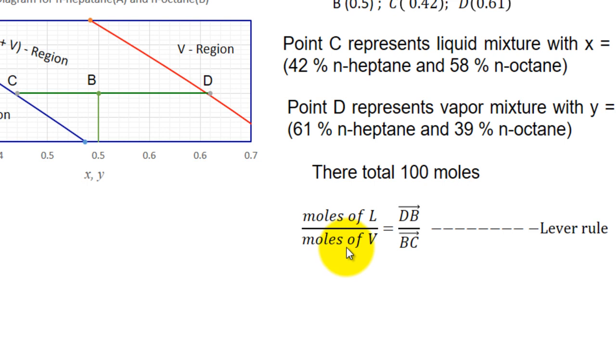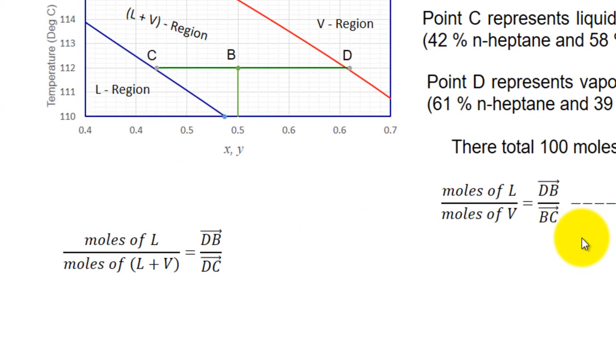When you write moles of vapor in the denominator, you have to write a line segment which does not touch this vapor region, and that is BC because the vapor region is here. This is called lever rule. Now, if you want to write moles of liquid divided by total moles of liquid plus vapor, in the numerator you have to write again DB, and moles of liquid plus vapor together is the total length of the line segment. So this is also lever rule. You can also write moles of vapor over moles of L plus V. When you write moles of V, you have to write BC. So that's how it changes. So this is called lever rule.